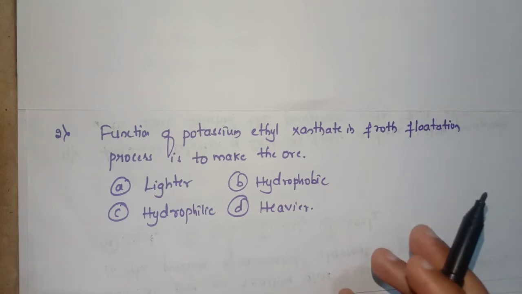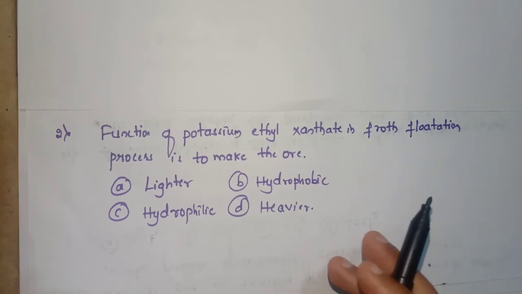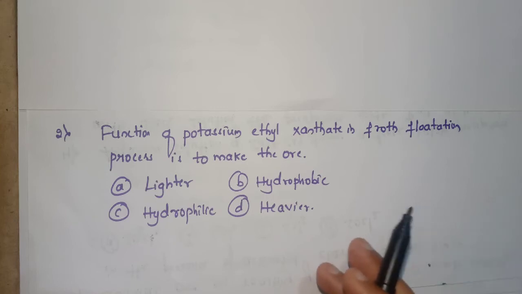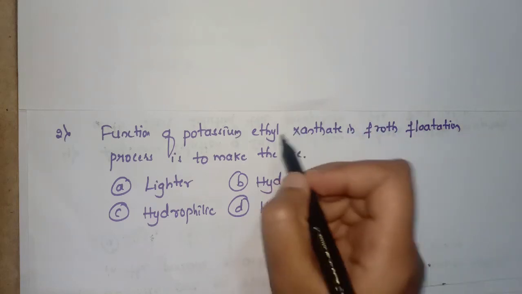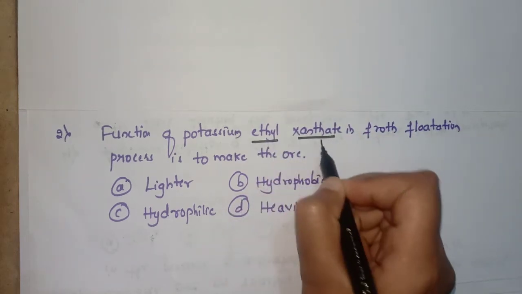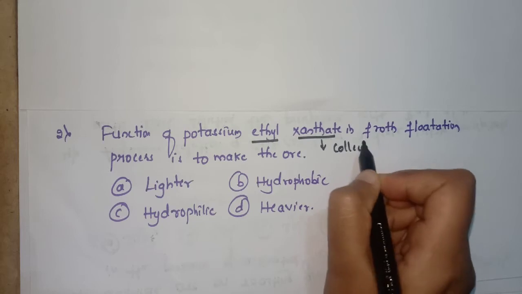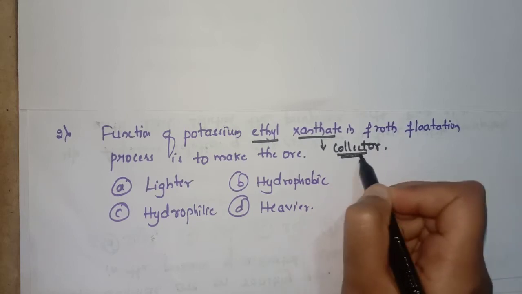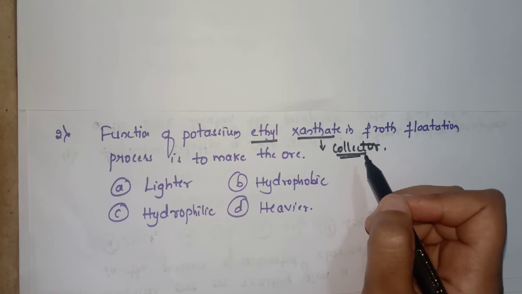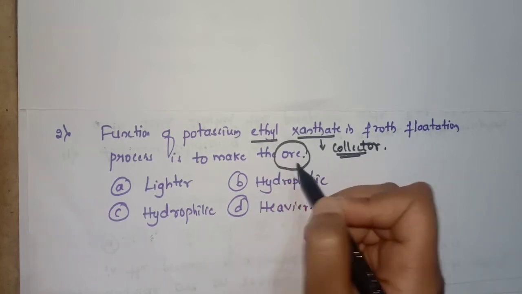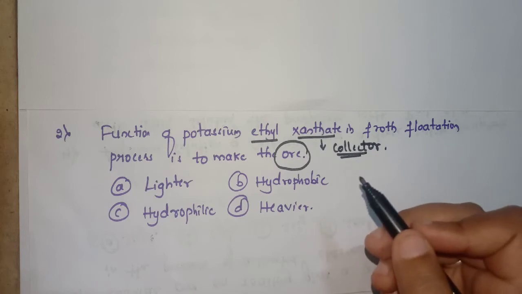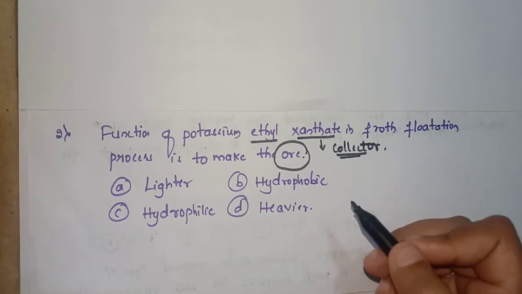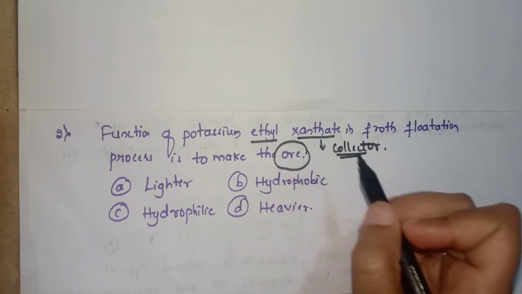In this process, the powdered ore is taken as a suspension in water. To the suspension, collectors are added. These collectors are xanthates. See here, ethyl xanthate is a collector. Xanthates are the collectors. The ore is taken in powder form and added as a suspension in water, then the collector, ethyl xanthate, is added.